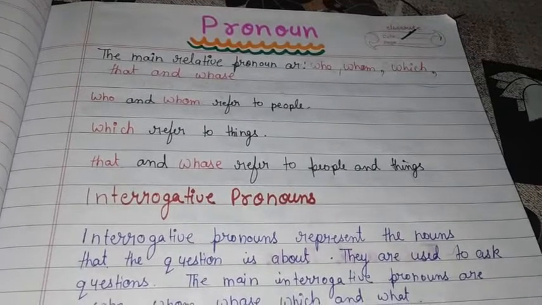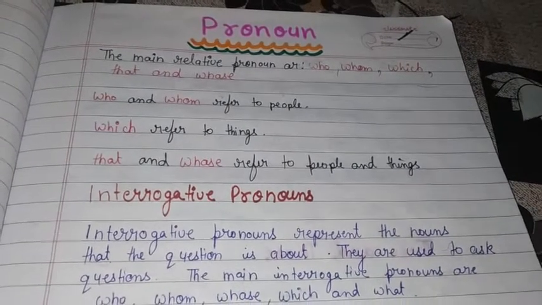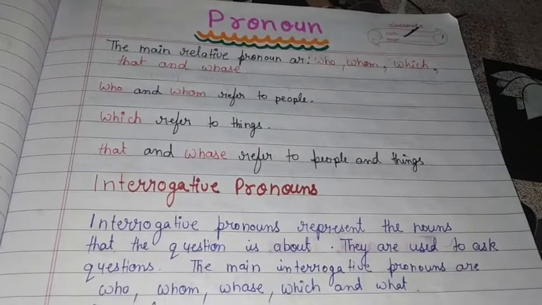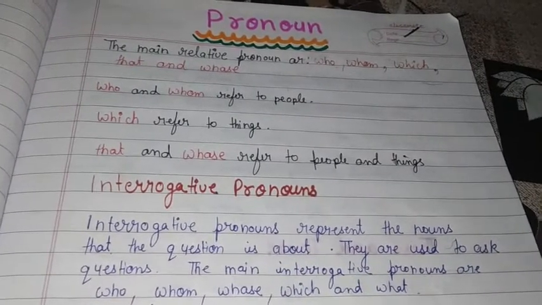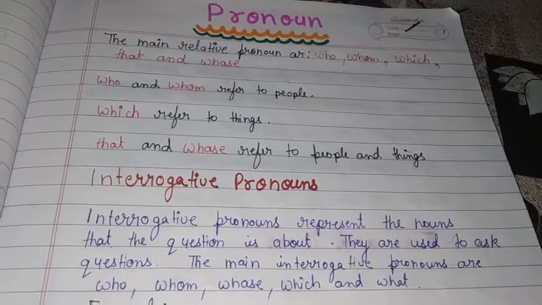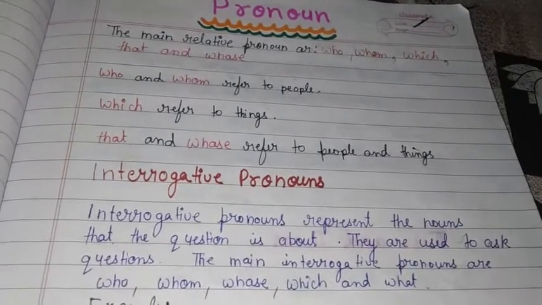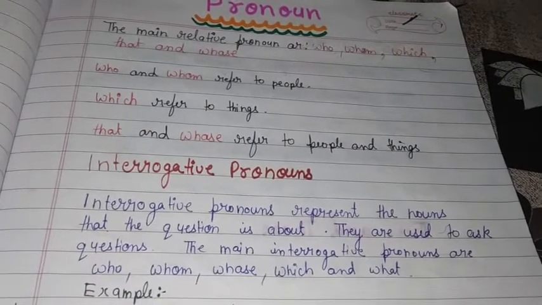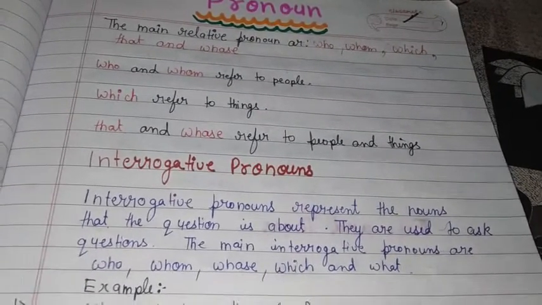Now we will talk about interrogative pronoun. First of all we will understand the definition of interrogative pronoun. So let's begin. What is interrogative pronoun all about? Interrogative pronoun represents the nouns that the question is about. They are used to ask questions.